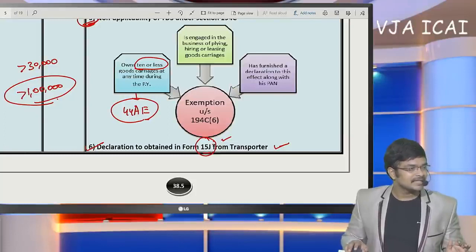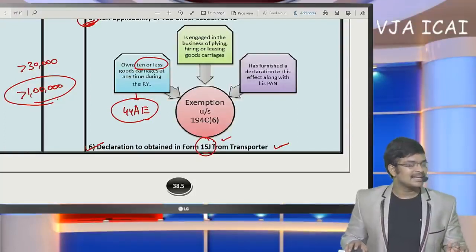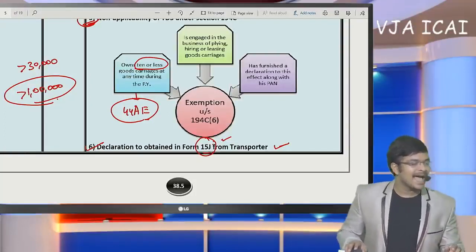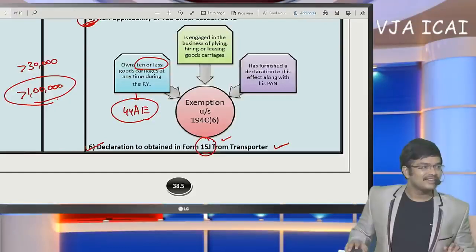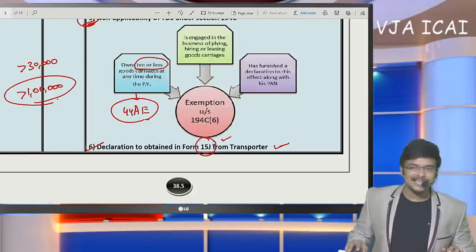Okay. Next, when an advertising agency is doing work of designing a logo as part of an advertising contract, which section is applicable? 194C is only applicable, not 194J.